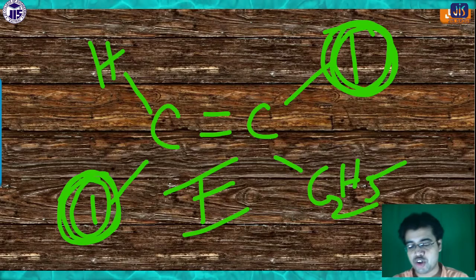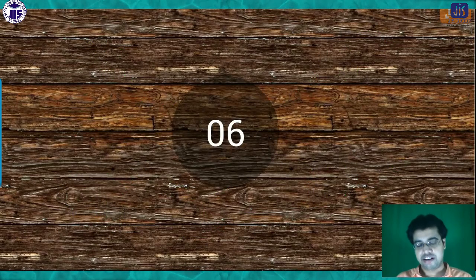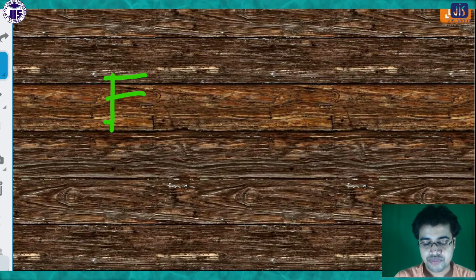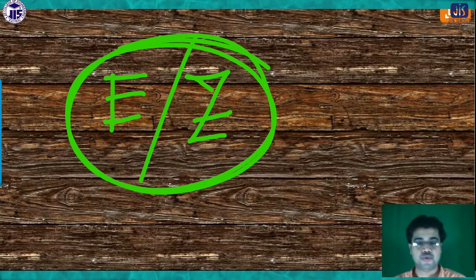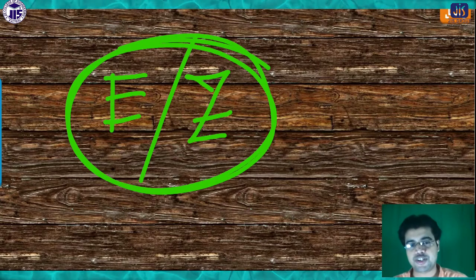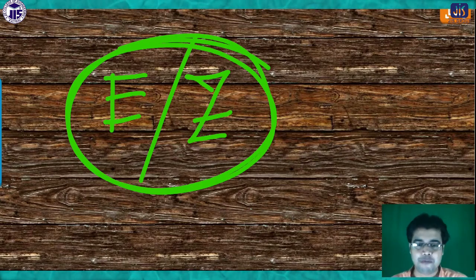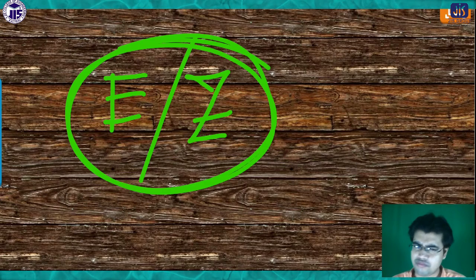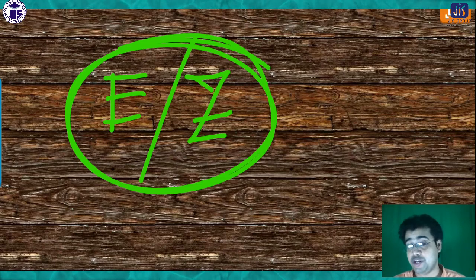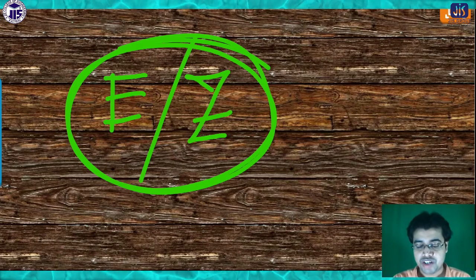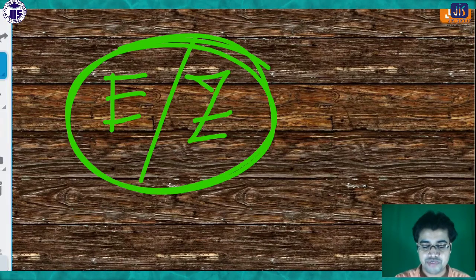Okay, so this is another type of nomenclature, another way of writing the configuration, the E and Z. So it is the EZ nomenclature. EZ nomenclature is applicable only when cis trans is not applicable. We can apply EZ only then, because EZ corresponds to priority, not to the same group. So if there is no such same group, then only can we apply E and Z.